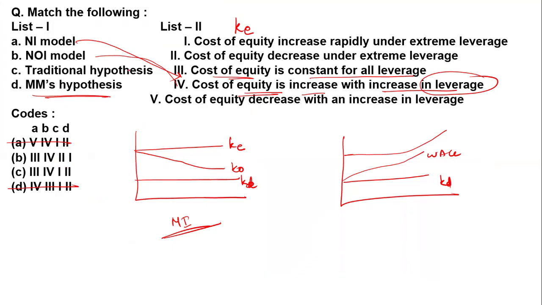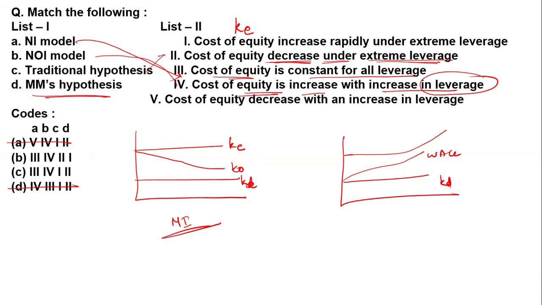Now, what is the traditional hypothesis? In the traditional hypothesis, what we had seen is that the cost of equity increases rapidly under extreme leverage, or the cost of equity decreases under extreme leverage.